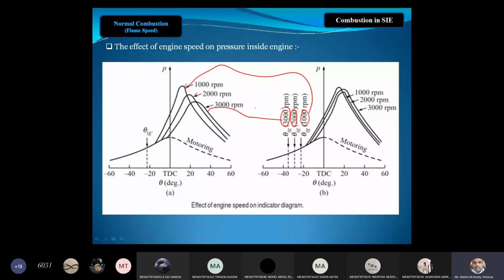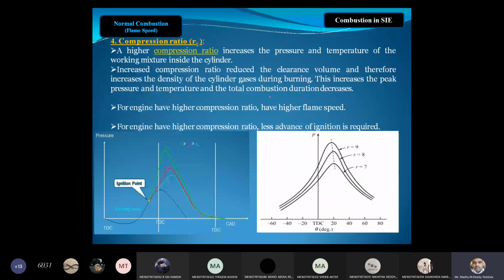Next, compression ratio. What will happen when compression ratio increases? Compression ratio is nothing but increasing the pressure inside the engine cylinder, right? So higher compression ratio increases the pressure and temperature of the working mixture inside the engine cylinder, and increased compression ratio reduces the clearance volume. As we know, if you want to increase the compression ratio, the air has to be compressed further and further.